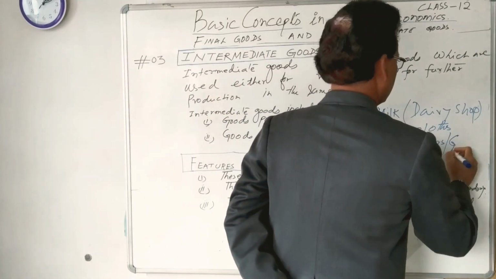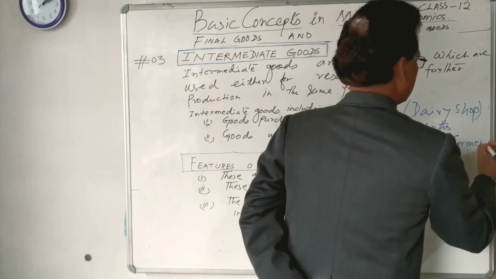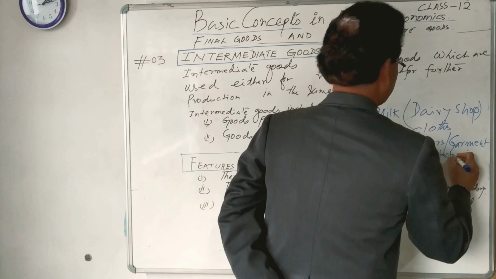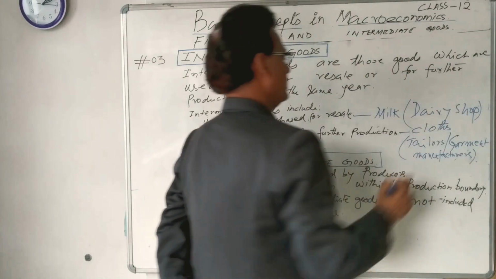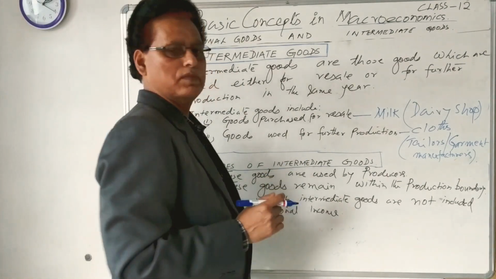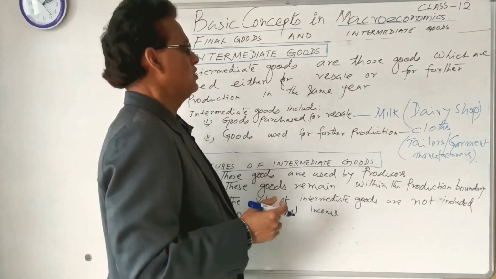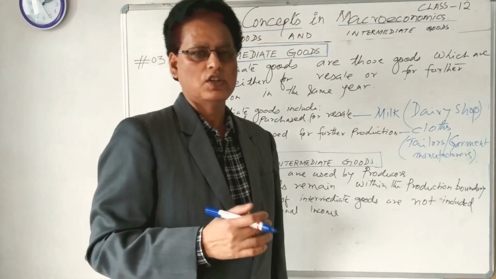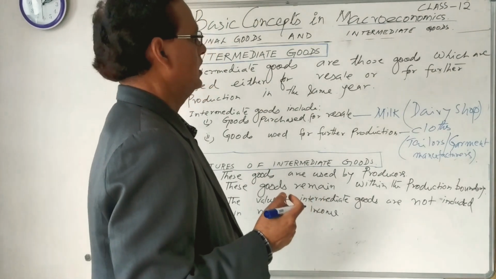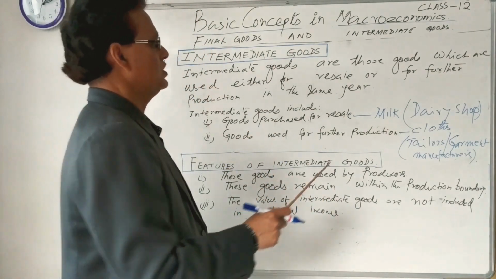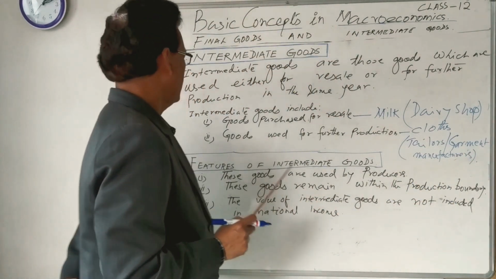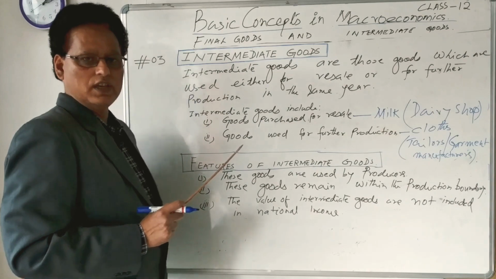Tailors and garment manufacturers buy clothes from the wholesalers in order to stitch shorts, trousers, and so many other items of clothing. So clothes purchased by the tailors and by the garment manufacturers are known as intermediate goods.